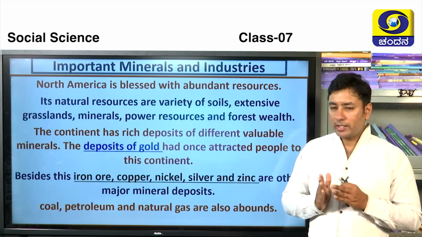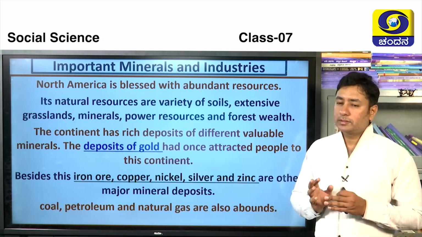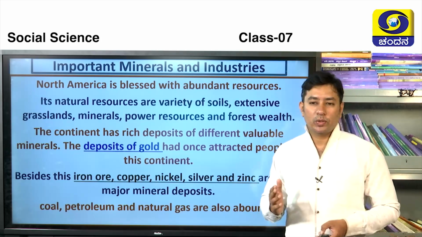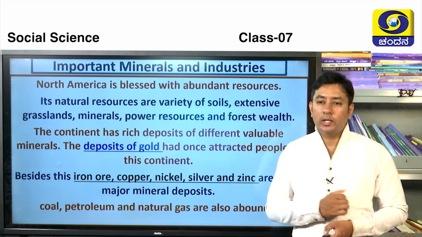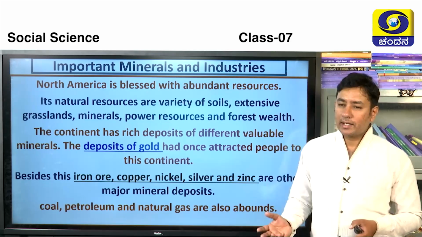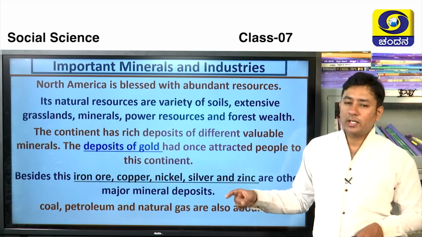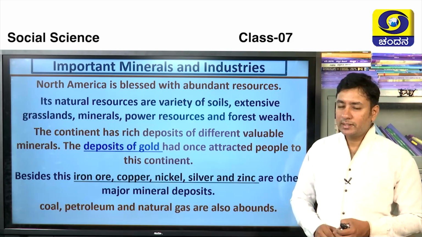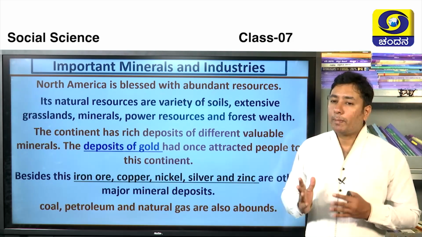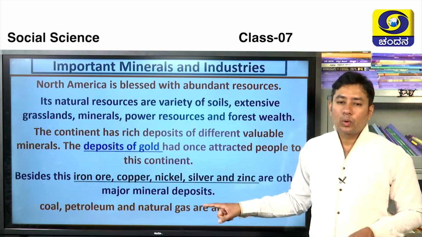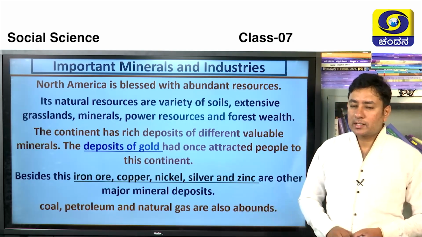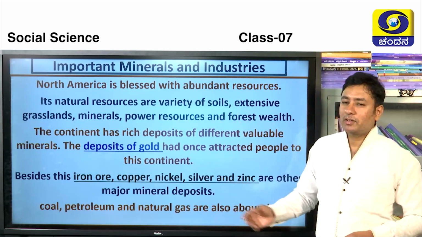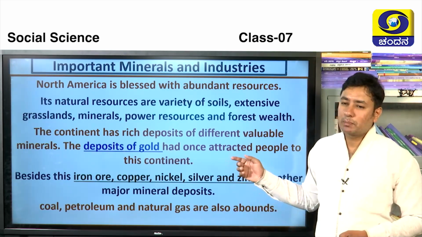When this continent was newly explored, people rushed to this continent only to extract the gold. So you can assume the importance of gold in this continent. Is it not, children? Along with gold, in this continent we can see iron, copper, nickel, silver and zinc. Such kinds of minerals are also abundant here. And coal, petroleum and natural gases are also abundant. A continent which has all these kinds of minerals is definitely a boon to the people.